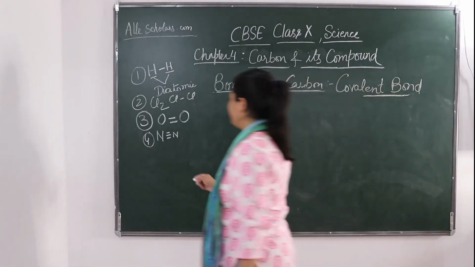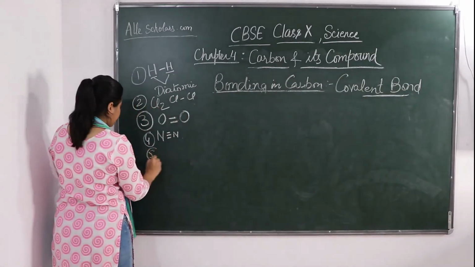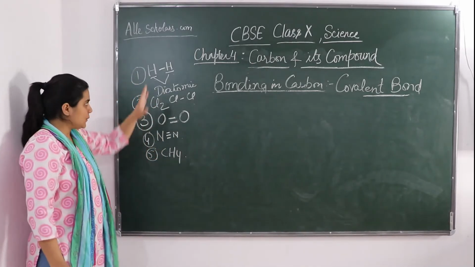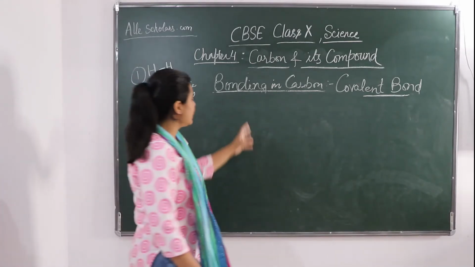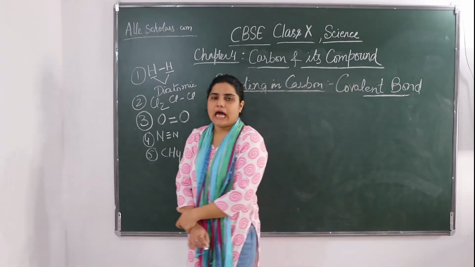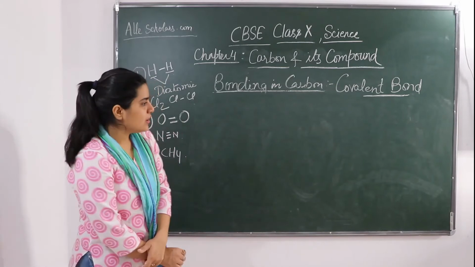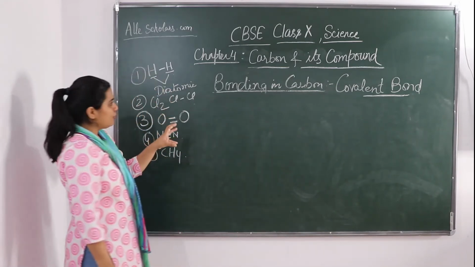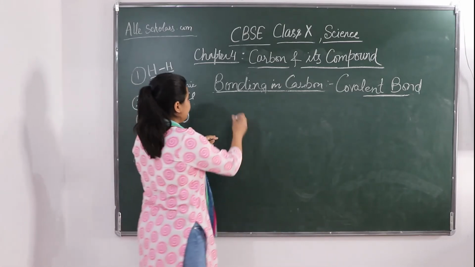Okay, the fifth one we have studied is CH. So now what conclusion do we get from these bonding which we have seen between different types of elements, between their atoms? Such bonds form by the sharing of electron pair.